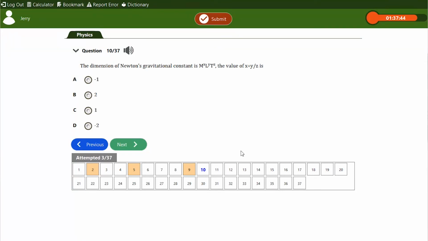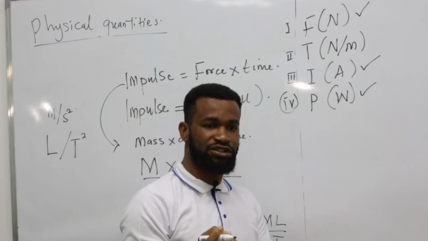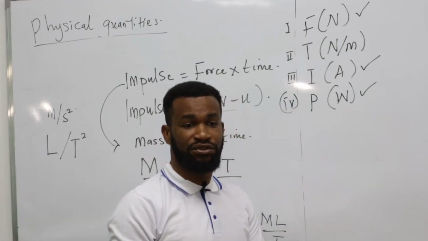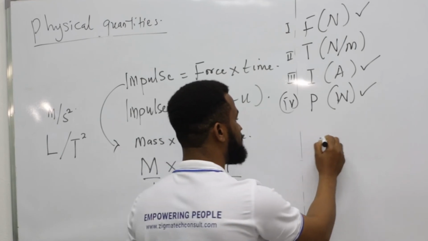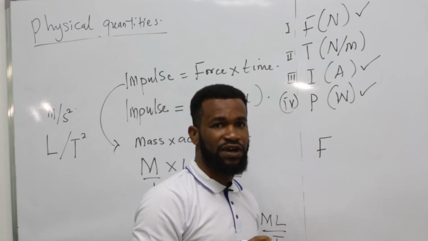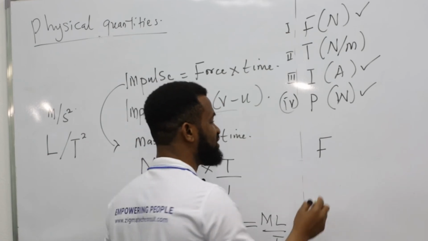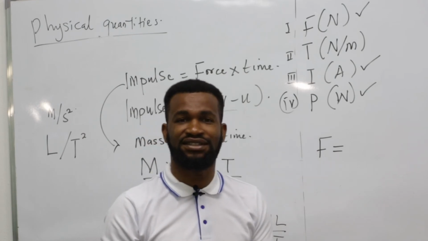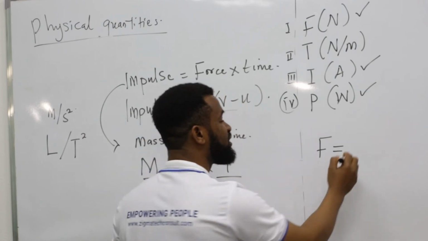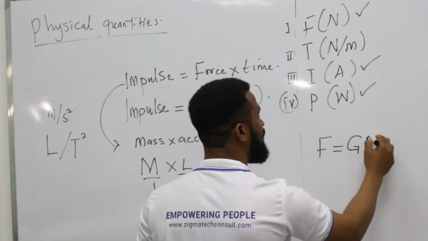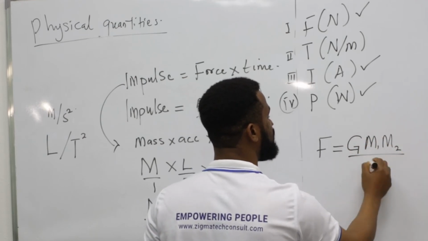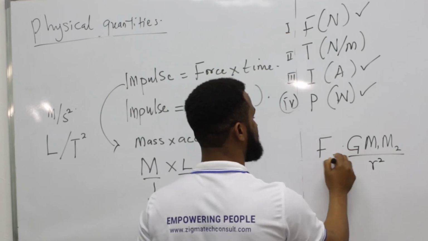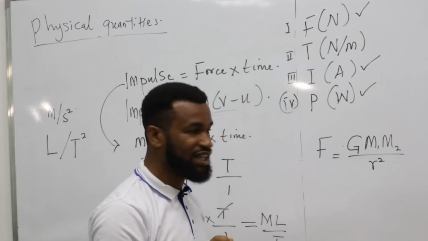Now, when we talk about gravitational constant, it came from this equation called Newton's law of universal gravitation, which says that the force of attraction between two masses is directly proportional to the product of the masses and inversely proportional to the distance separating them. That is, it's given as F equals G M1 M2 all over R square. So this is the equation for this. Now, what am I going to do?